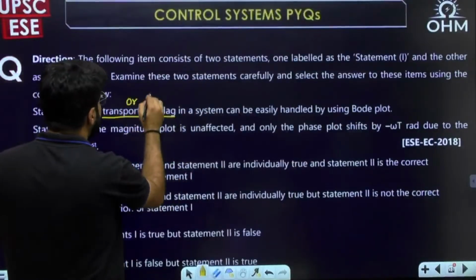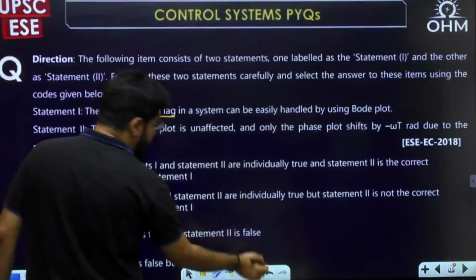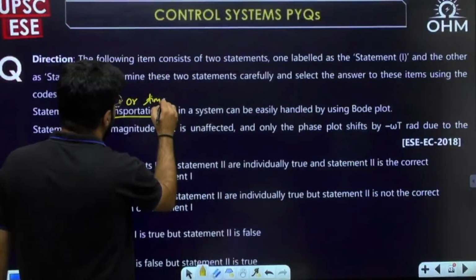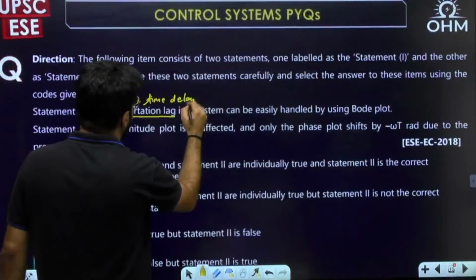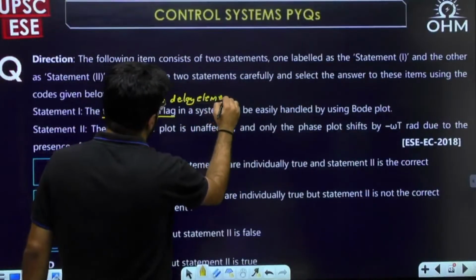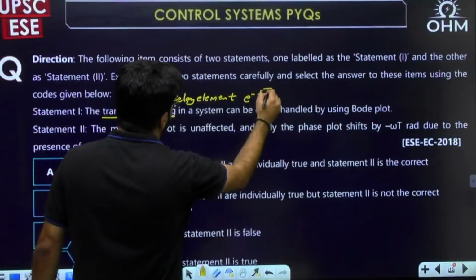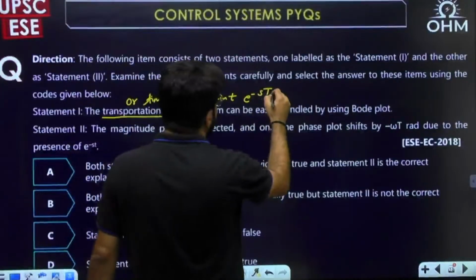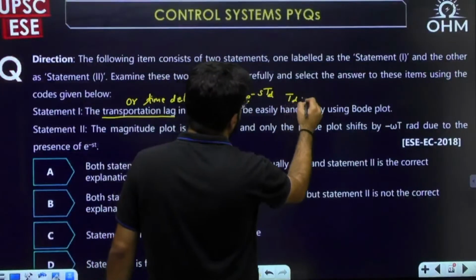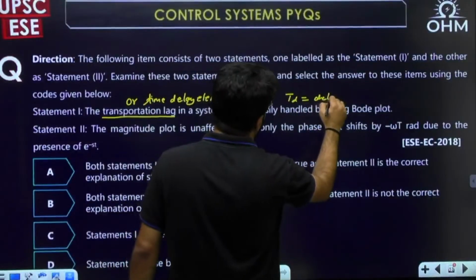the time delay element, very commonly known as the time delay element, e power minus sT_D, where T_D is the amount of delay.